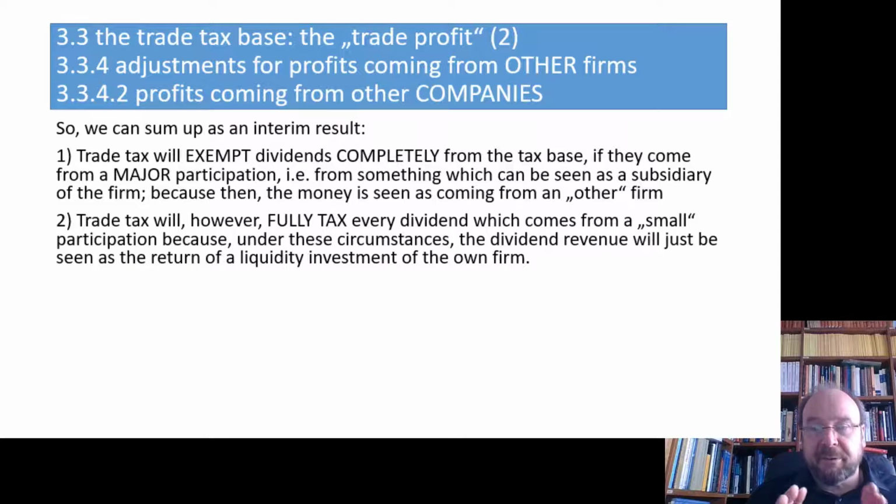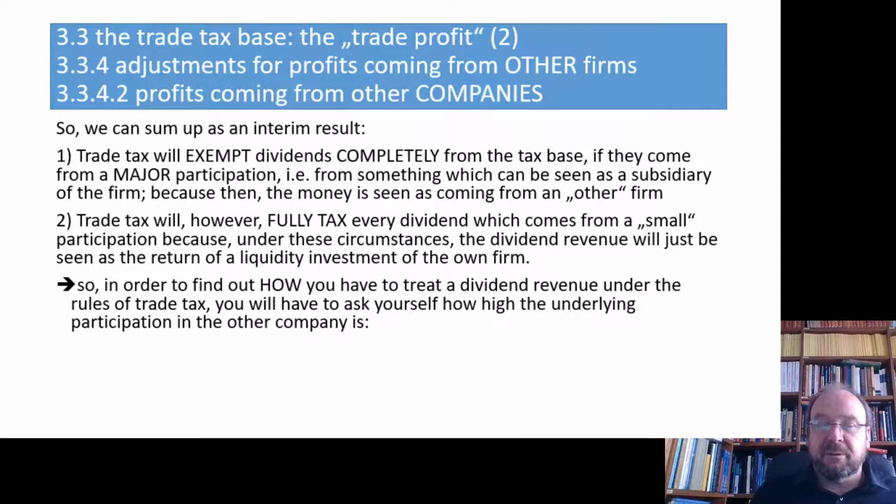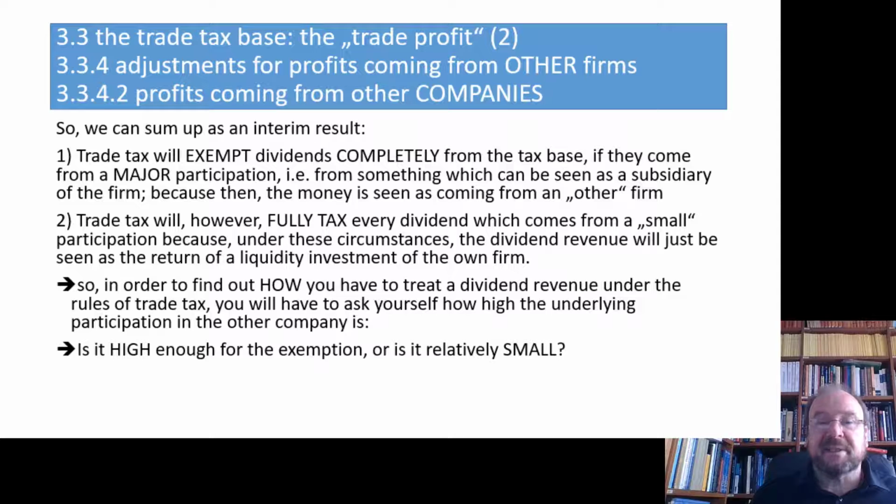Good. Now you have the orientation. Small participations, trade tax, dividends, full tax, and high ones fully exempt. Now the only thing we need to find out is how high a participation is and what is high enough for the exemption and what is small under the perspective of Trade Tax Act.